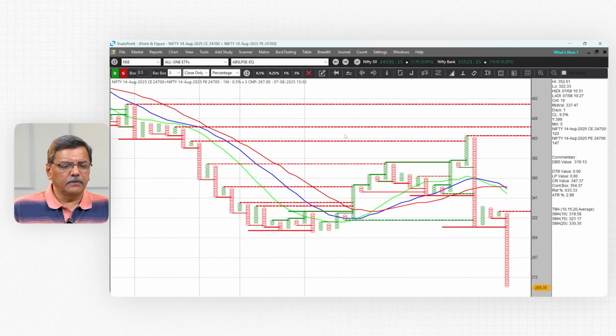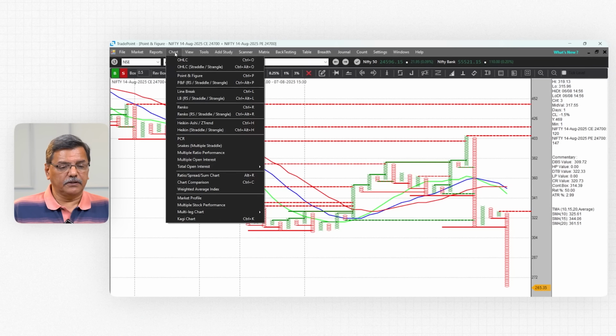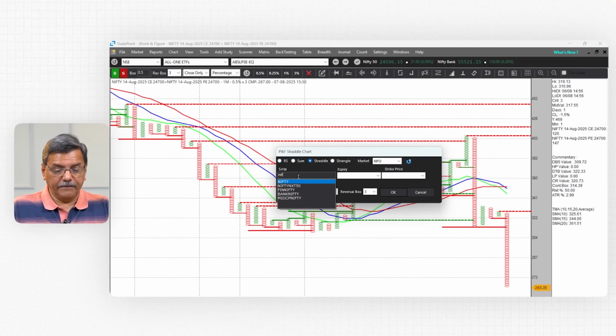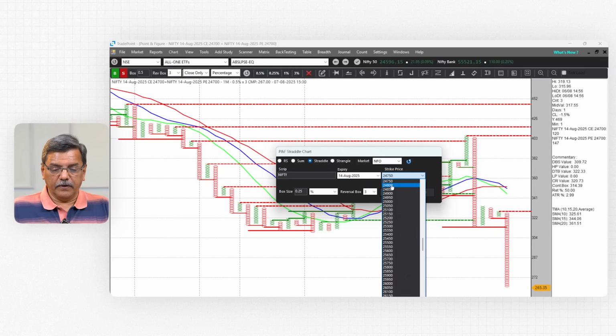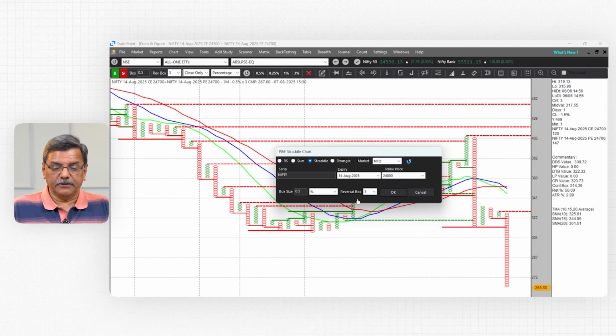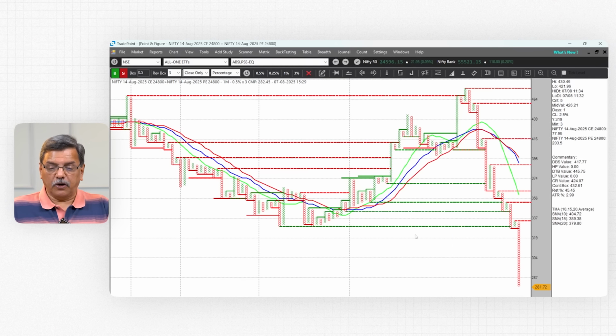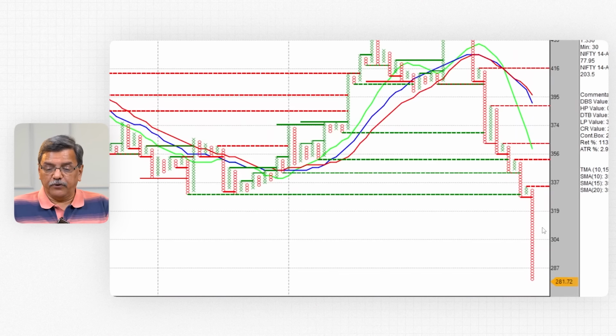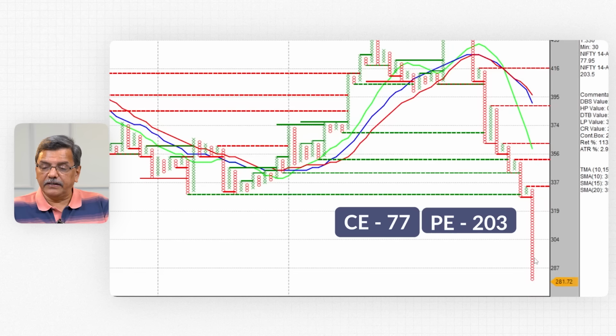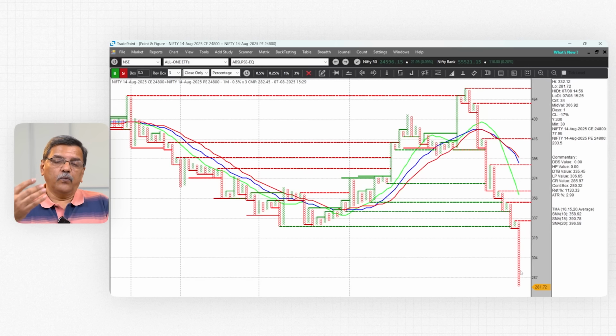Okay, before that let me plot the 200 points straddle for next week. So I select Nifty, select next week, and 24,800, 0.5% box size on a 1 minute chart. I have a template called straddle which plots these indicators automatically. So this is even more bearish, because if you see right now the call is 77 and the put is 203. And when the put, which is the dominant leg, the total of the straddle is, like you can see, 282, out of which 203 is the put alone, because this is 200 points higher.